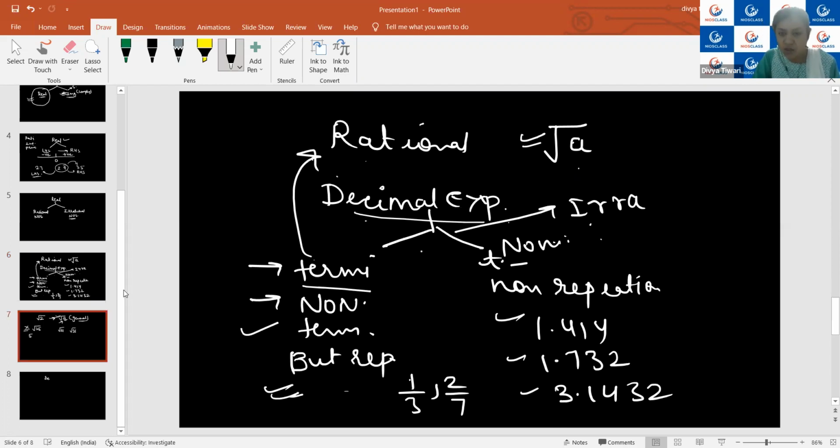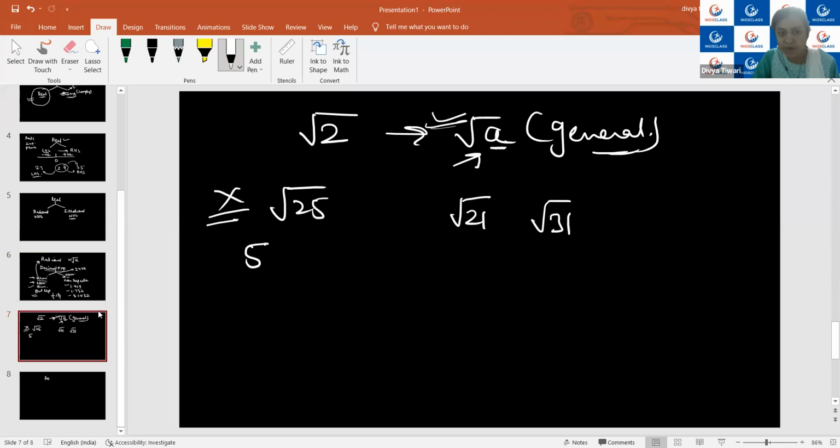Irrational numbers. For example, I had just explained that generally we can say irrational numbers can be represented in the form of root A, where A is not a perfect square number. Is it clear, Vedant? Yes, ma'am.